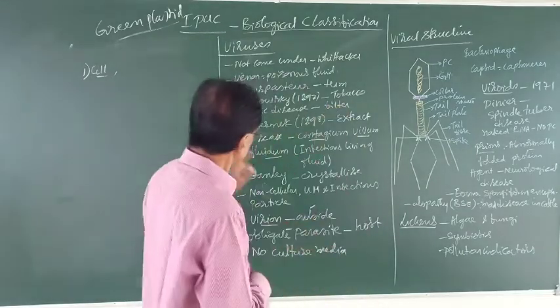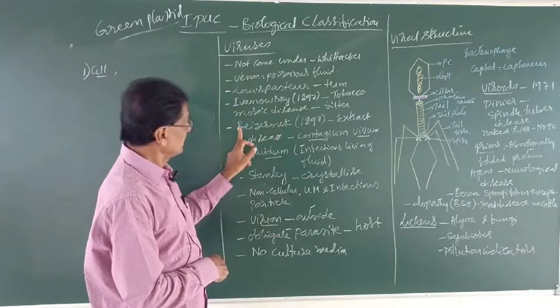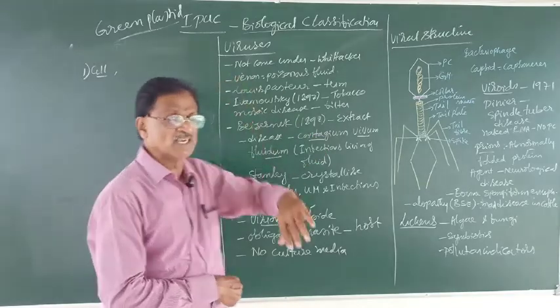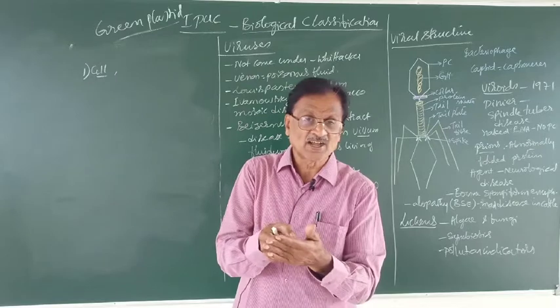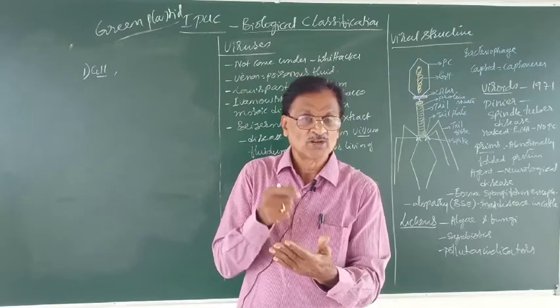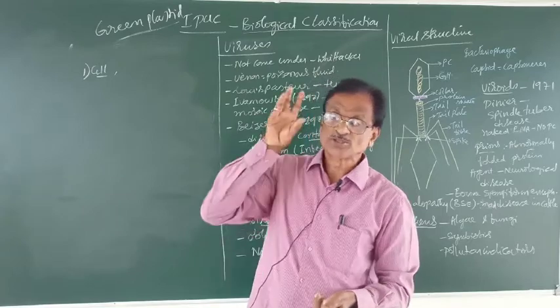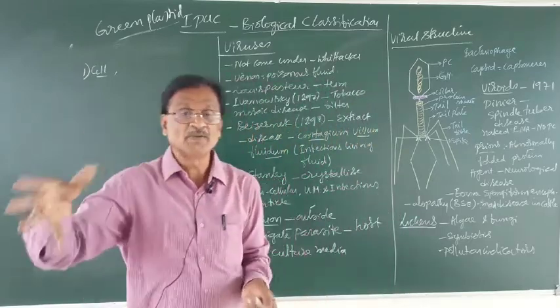Then another scientist, Beijerinck, in 1898, collected the extract of tobacco mosaic disease. And then he sprayed that fluid on a healthy plant.